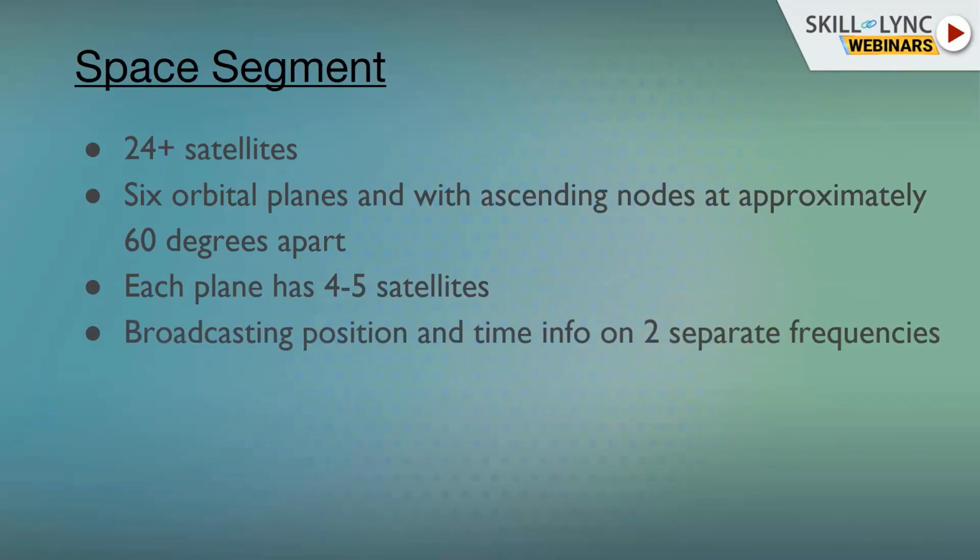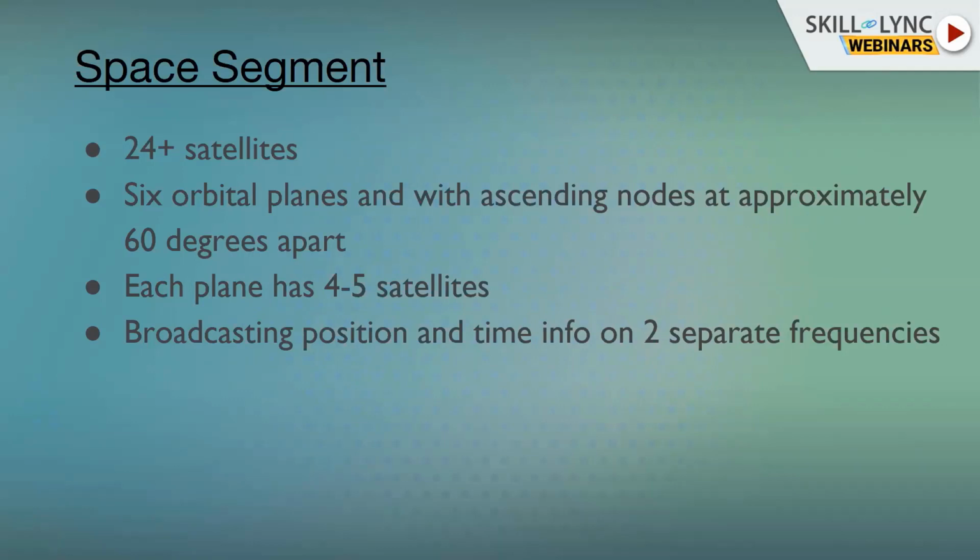Now these satellites broadcast position and time information on 2 separate frequencies. They are broadcasting the position of the satellite itself, not the position of the receiver. Wherever the satellite is, if it is transmitting a signal, it is sending its own coordinates along with the time information. Time information means at what time the signal was sent.